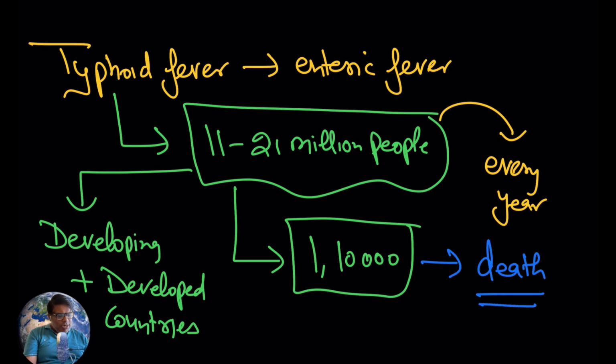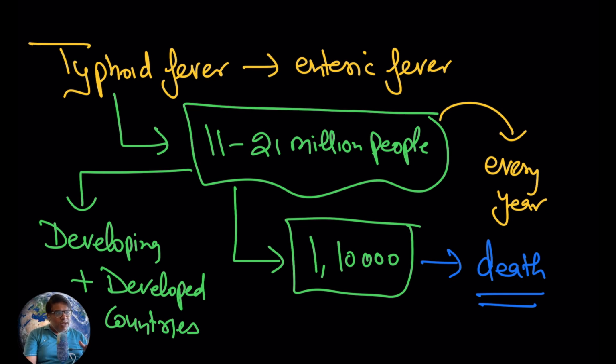Yes, most of the time our body is going to fight against this fever, and people also recover. We now have antibiotic treatments that help people fight this disease.